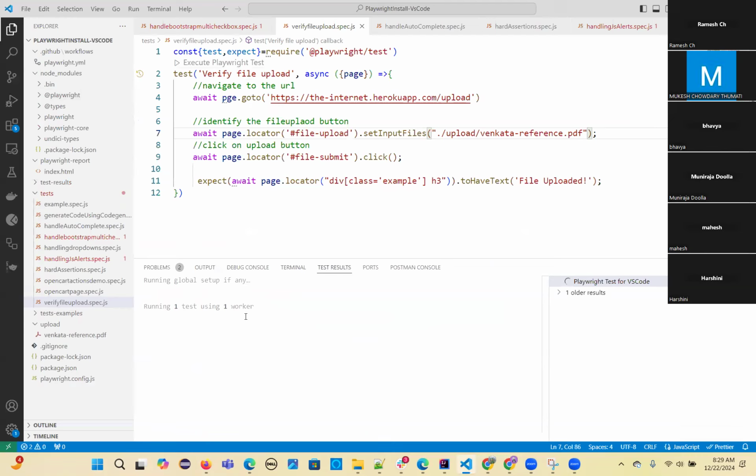Running global setup. So running one test, verify file upload. Only that test case you can run. That's so easy, right? You don't need to run all the test cases.